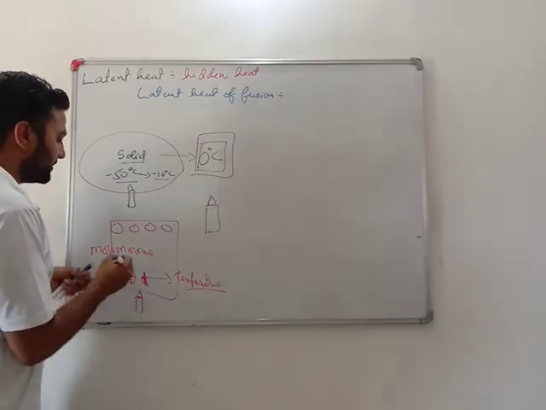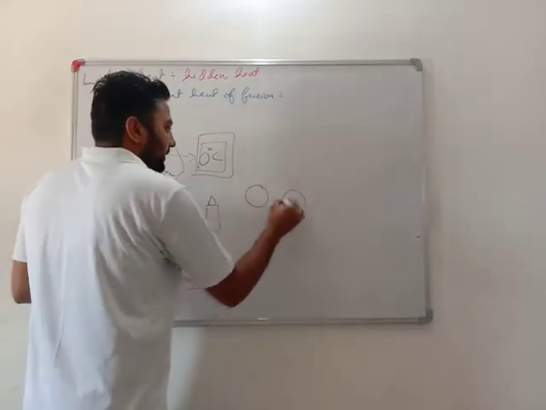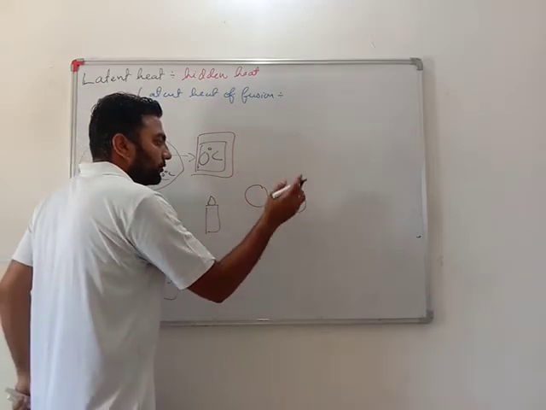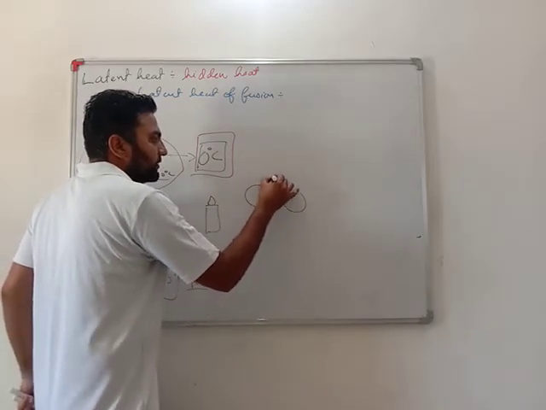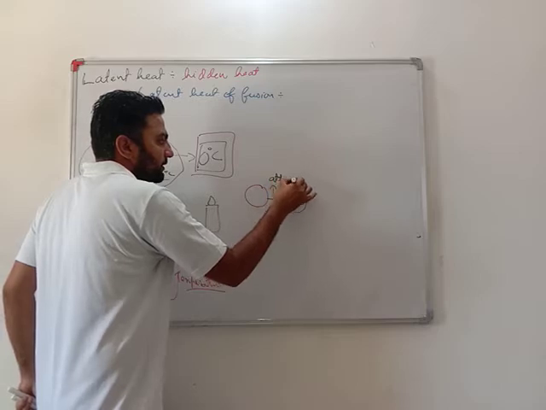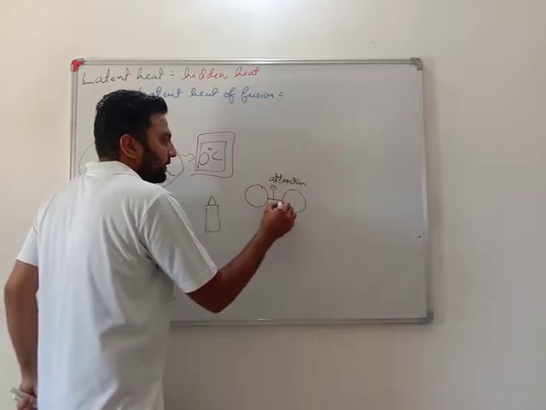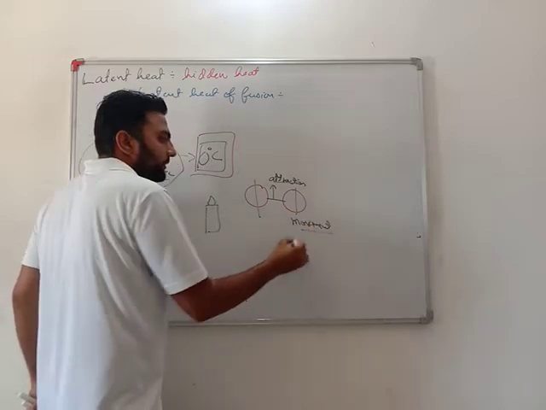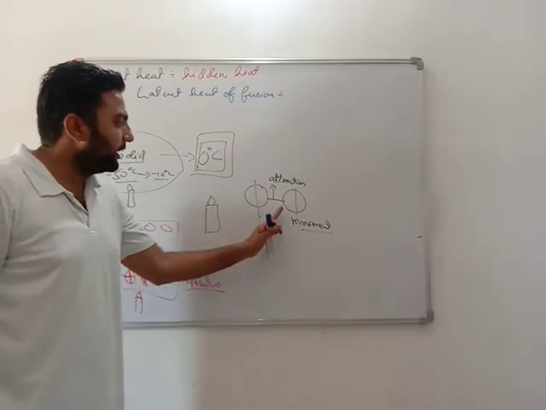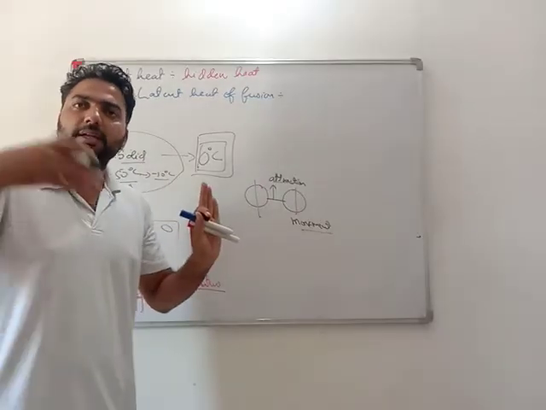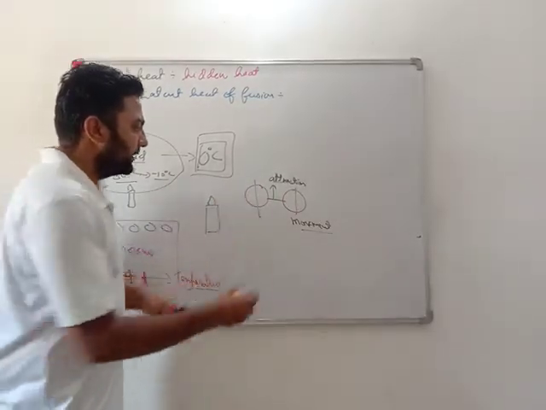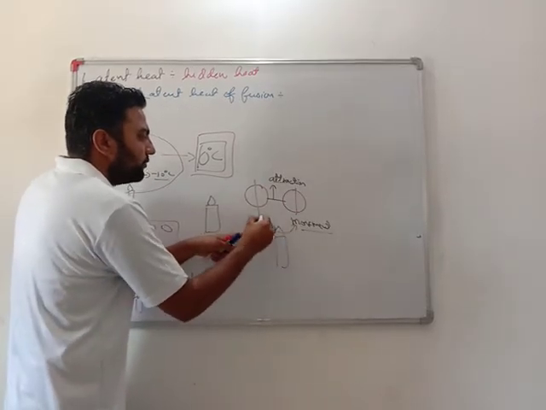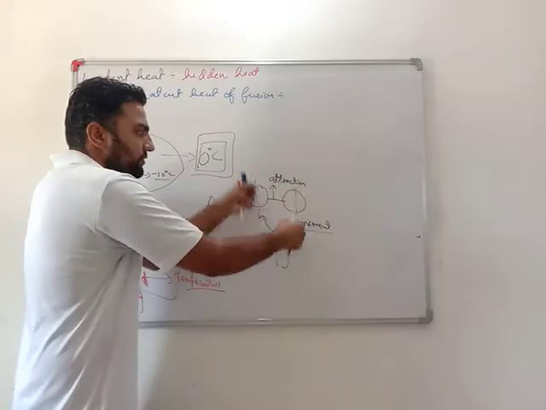But when it came to 0 degrees, there are two things: one is the force of attraction, and the other is movement. Below 0 degrees, minus 10, minus 20, the heat was used in giving movement.